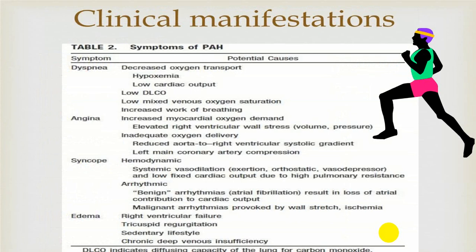And once a person develops right side failure, then you will have signs like right ventricular heave, tricuspid regurgitation murmur, S3 sounds, elevated JVP, hepatosplenomegaly, ascites, edema, etc.